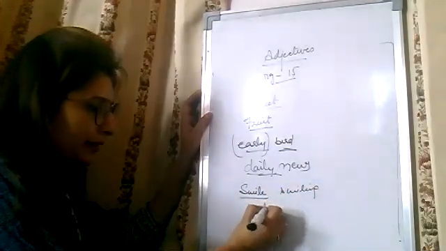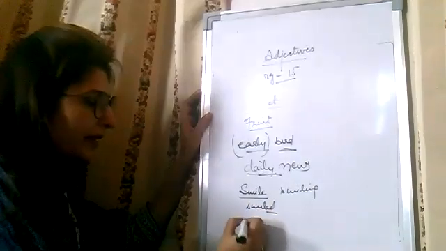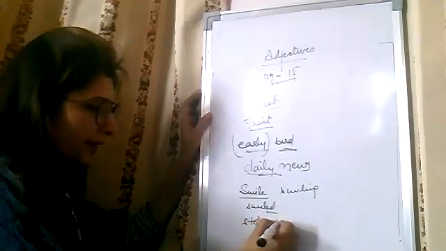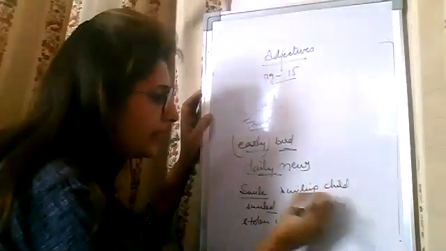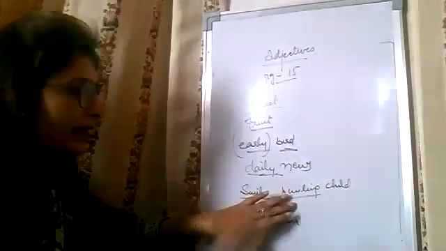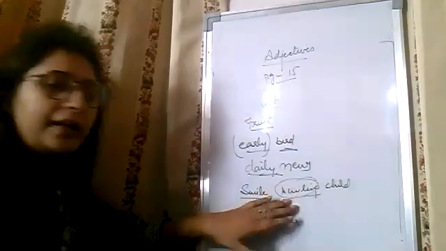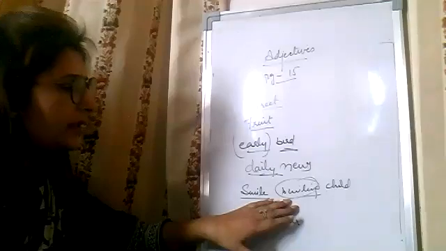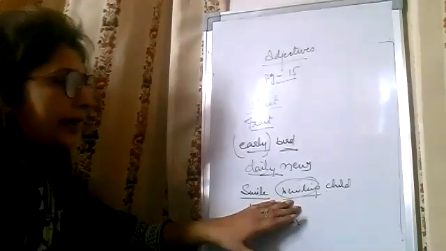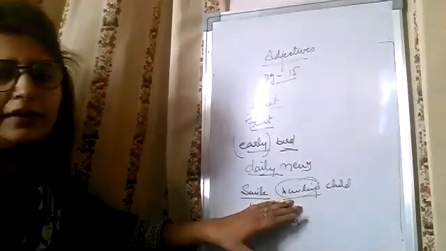He smiled, this is past. For example, stolen chair, smiling child. This ing added to smile is acting as an adjective. So participles are words which act as adjectives when added with a noun.